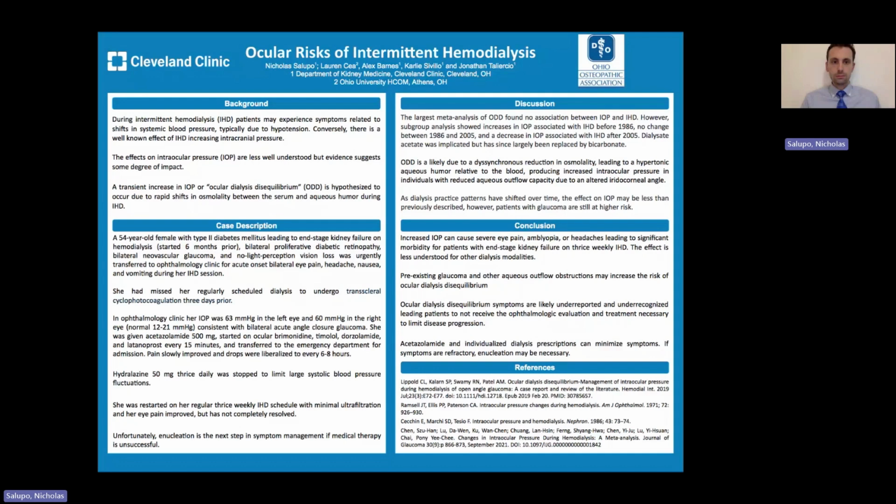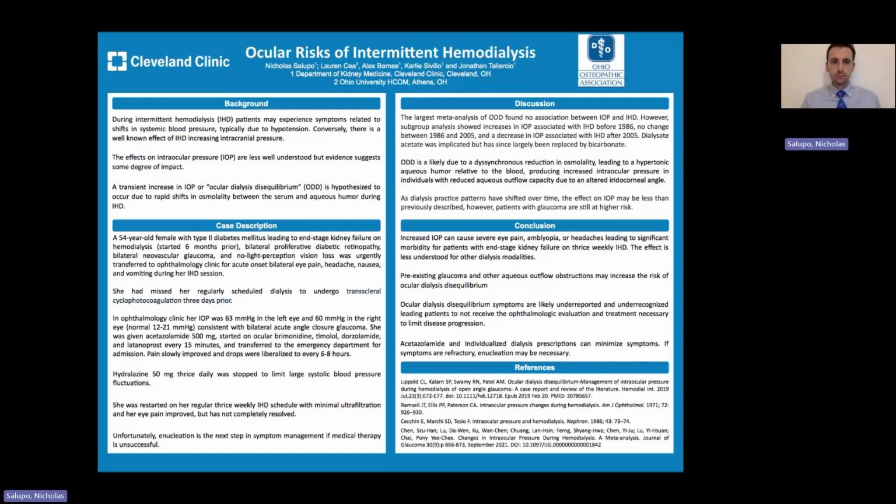In the ophthalmology clinic, her IOP was 63 millimeters of mercury in the left eye and 60 millimeters of mercury in the right eye. Normal is 12 to 21 millimeters of mercury. This was consistent with bilateral acute angle closure glaucoma. She was given 500 milligrams of acetazolamide and started on ocular brimonidine, timolol, dorzolamide, and latanoprost every 15 minutes, and transferred to the emergency department where she was subsequently admitted.